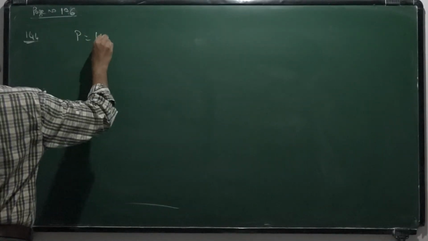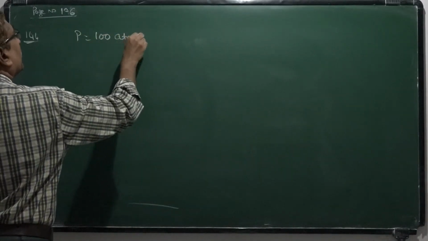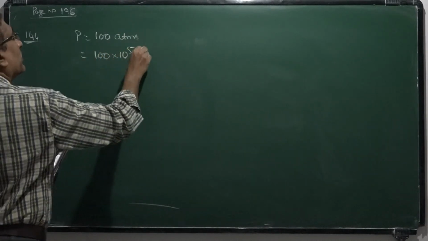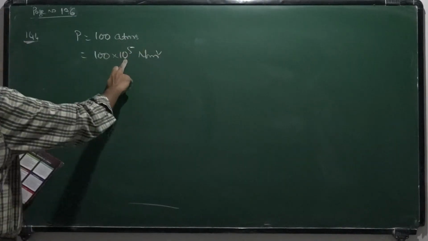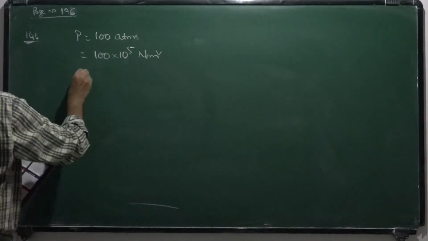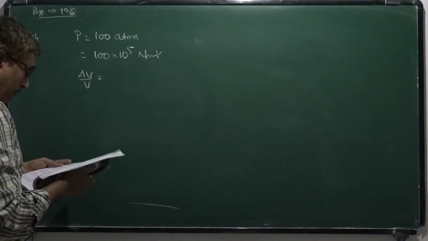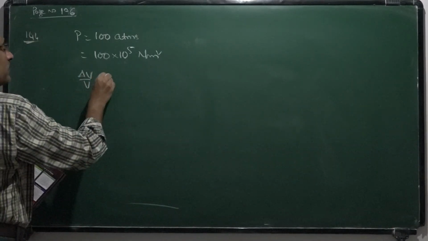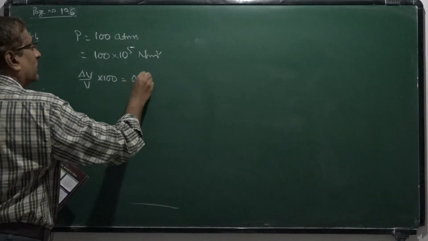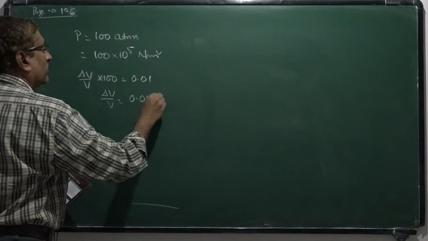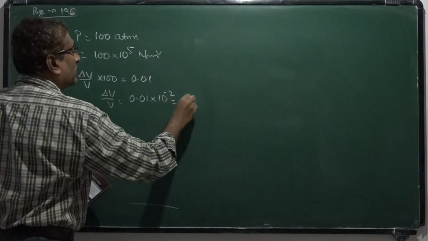Given pressure is 100 atmosphere, that means 100 into 10 power 5 Newton per meter square, since 1 atmosphere is equal to 10 to the power 5 Newton per meter square. And delta V by V is 0.01 into 10 power minus 2, that is 10 power minus 4, since the percentage is given.